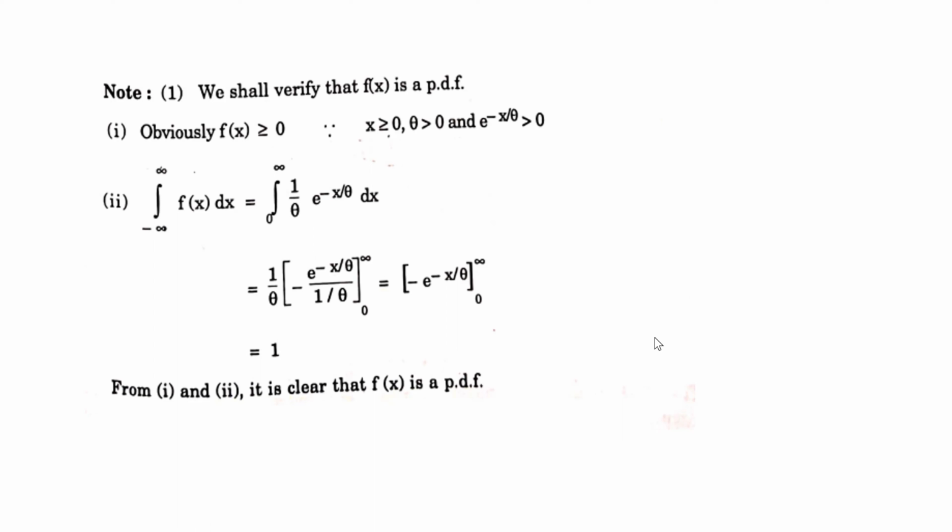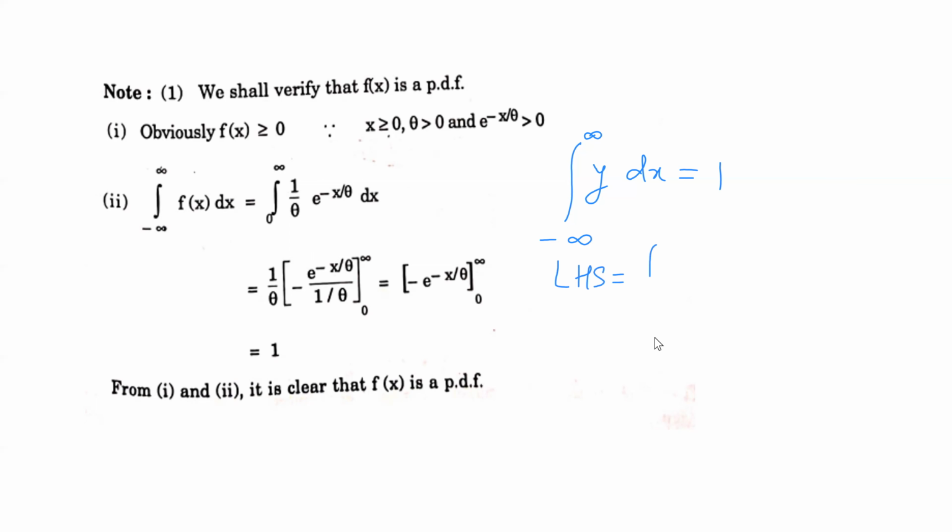So obviously we are going to check whether the function is positive or not. Once we say that the given function is positive, we have this definition that the integral from minus infinity to infinity of y dx is equal to 1. So let us take the left hand side of this.